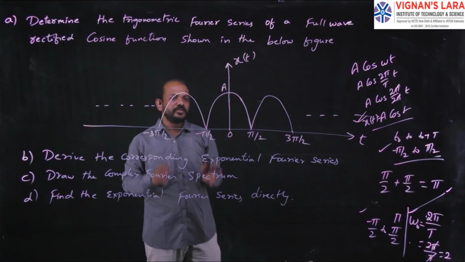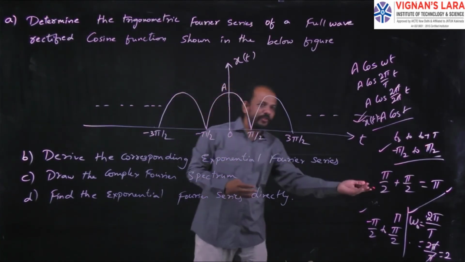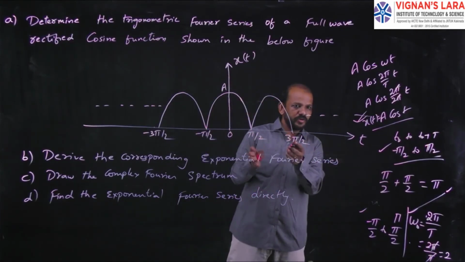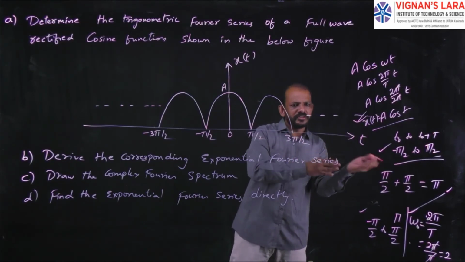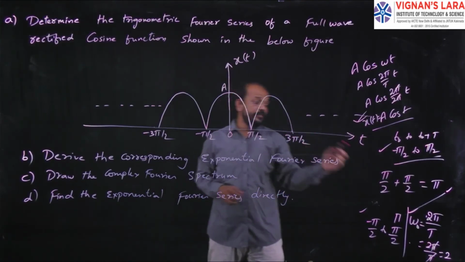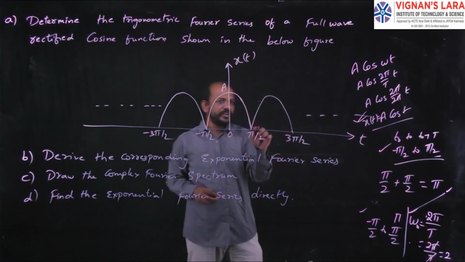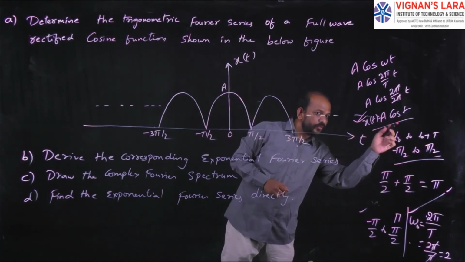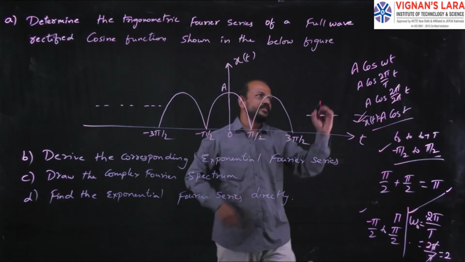So real value means you can draw the graph for the amplitude of Cn versus frequency omega, where omega equals n omega naught. That is n equal to 0, 1, 2, 3, 4. So the omega naught value is 2. So 0 into 2 is 0, 1 into 2 is 2, 2 into 2 is 4, 3 into 2 is 6. So we'll have the graph like that.